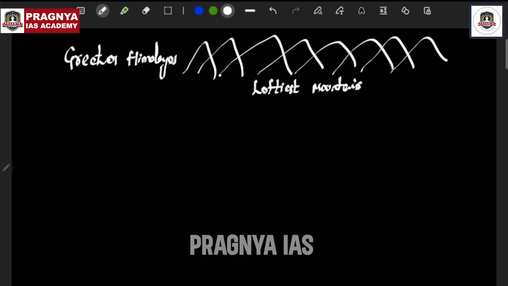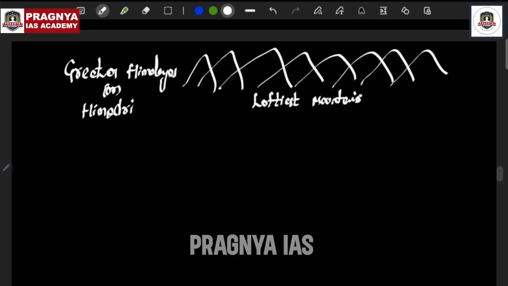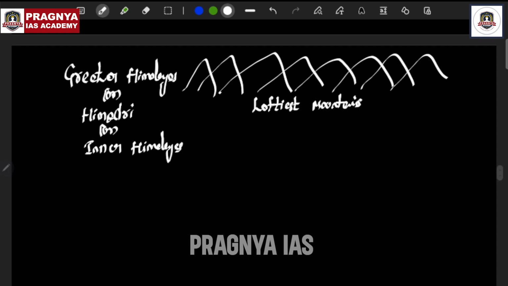As mentioned in the NCERT books, they have different names: Himadri, also called the inner Himalayas, because it is very difficult to access the Greater Himalayas. Greater Himalayas, Himadri or inner Himalayas, all are the same. There is no difference at all.